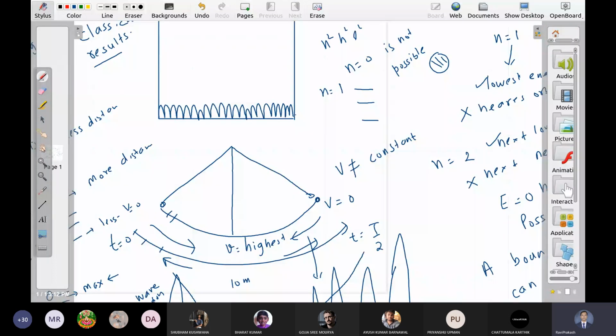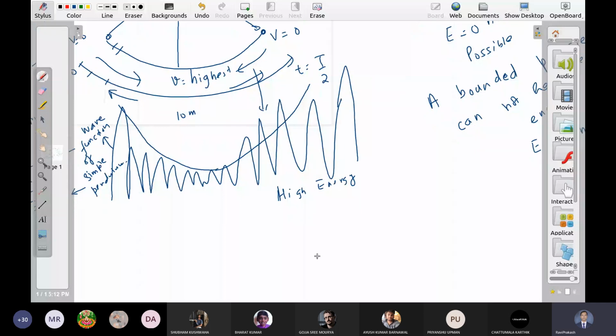What is V here? You can think of it like kx square. It always has a quadratic term. Solve with this condition, then you will see the corresponding wave function. And then take the n tends to large limit, you will get behavior like this. But solving this is not easy. But answers are available on the net.